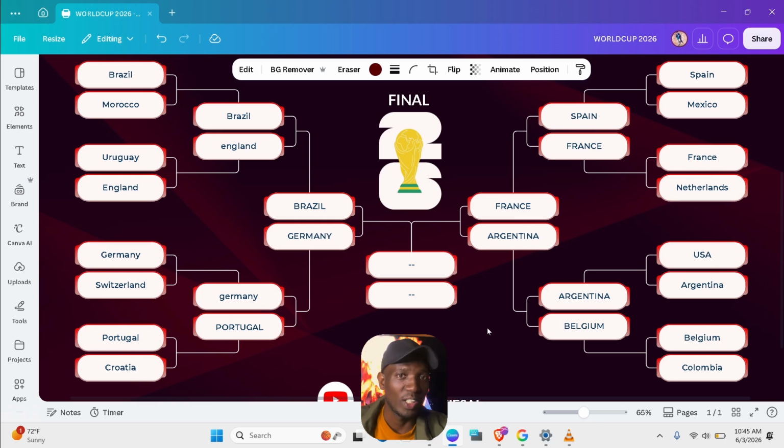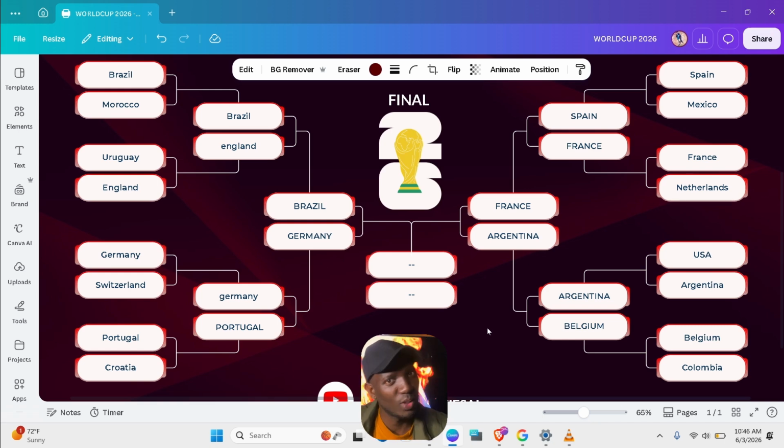Germany, Portugal: Ronaldo will be eliminated by Germany. Spain, France: if they go through, then France definitely will go through. I think that's a no-brainer. Then Argentina, Belgium: I've seen it's tough, but you can see Argentina qualifying. So in the semi-finals, we have Brazil, Germany, France, Argentina.